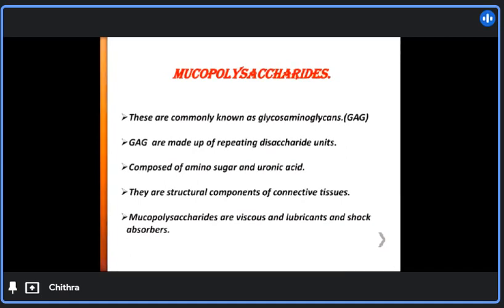These are structural components of connective tissues. The two amino sugars present are glucosamine and galactosamine, and the uronic acids are glucuronic acid and iduronic acid. Mucopolysaccharides are viscous, and act as lubricants and shock absorbers.